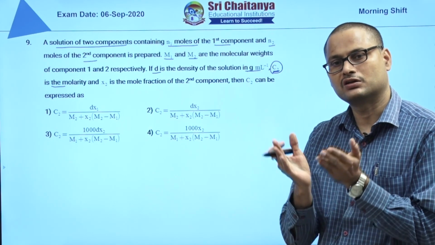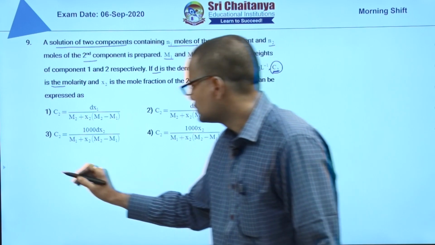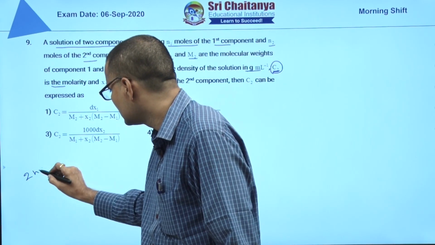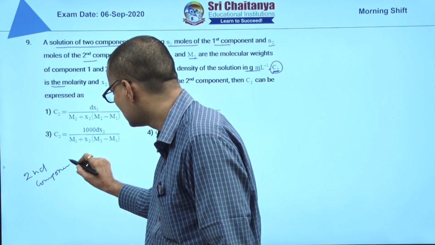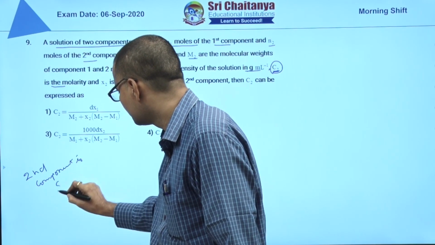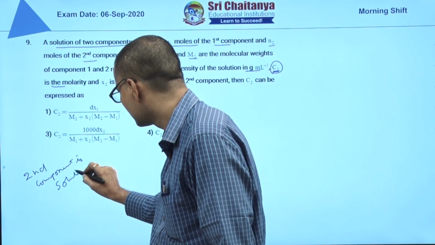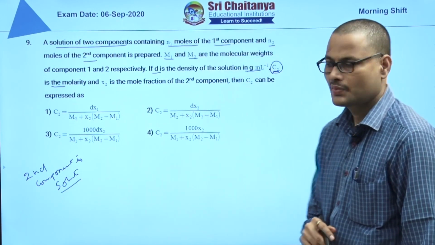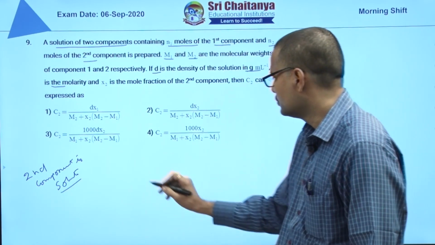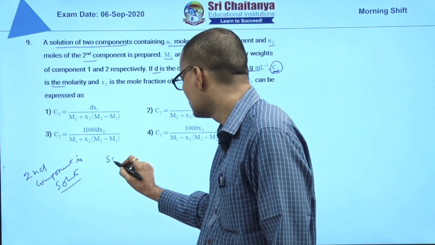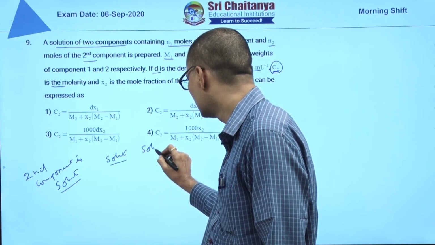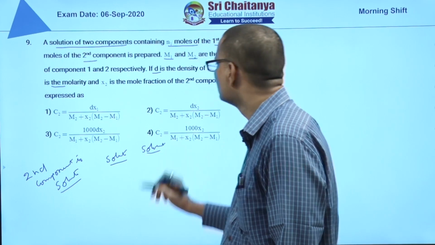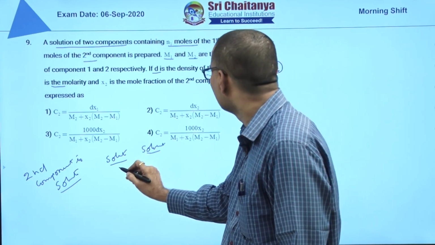We can express molarity for solute. So second component is solute. So let us take solvent, solute, second component.